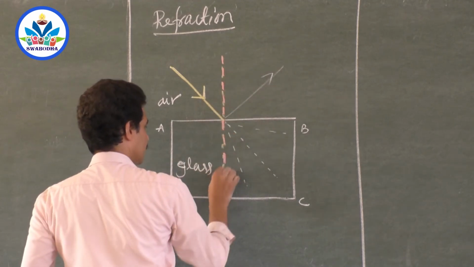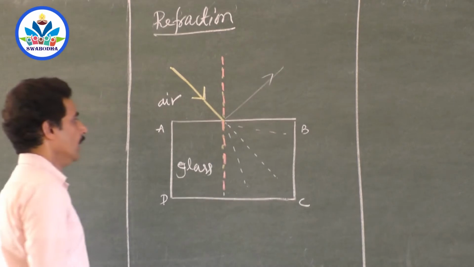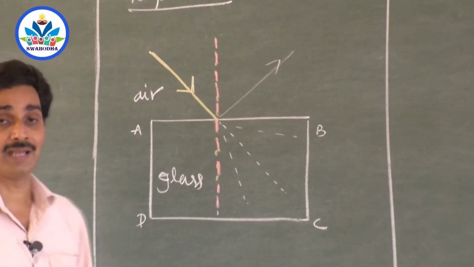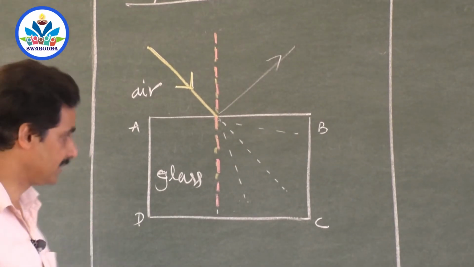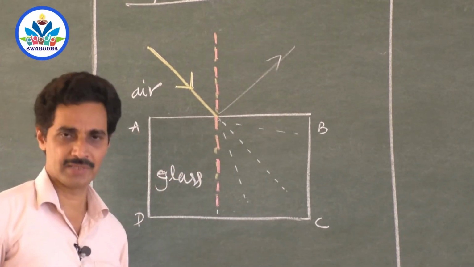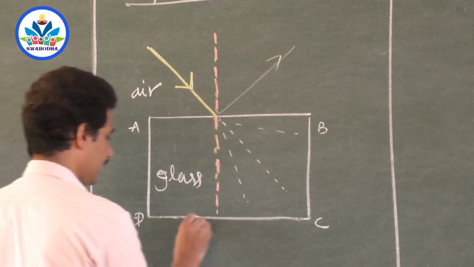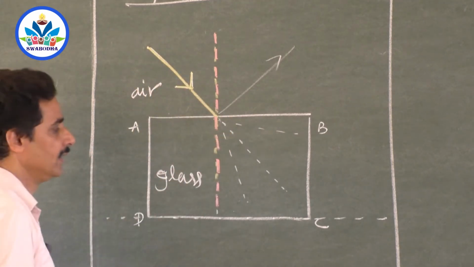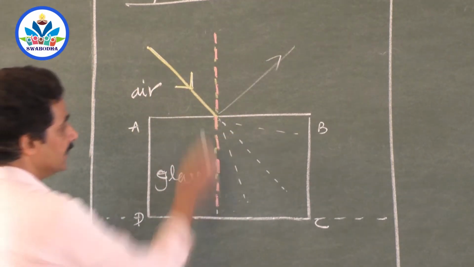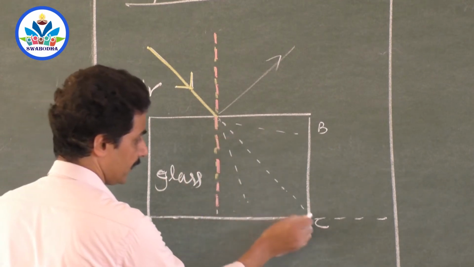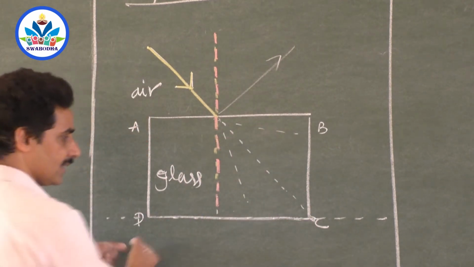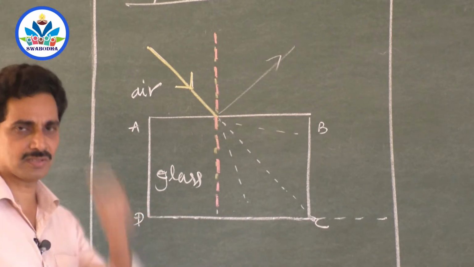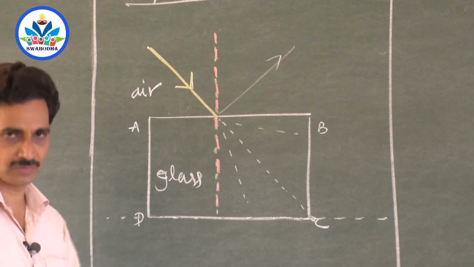I will represent the normal with the pink line now. Since the velocity decreases, light selects the nearest path. Imagine this glass slab was absent. Say this is the finishing line of a 100-meter race. Yellow color was traveling like this. Suppose there was no glass slab, the yellow color would have traveled straight and might have reached the finishing point here, because this is the ribbon that is held, the last finishing point. One who touches this ribbon first is treated as the first placeholder.